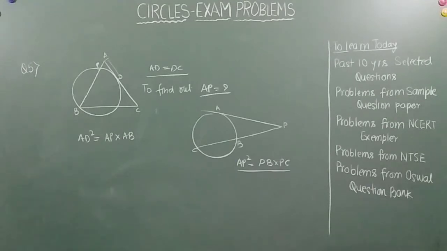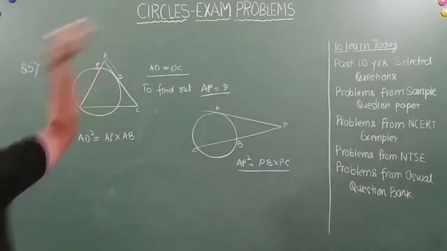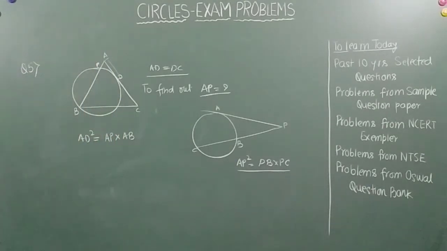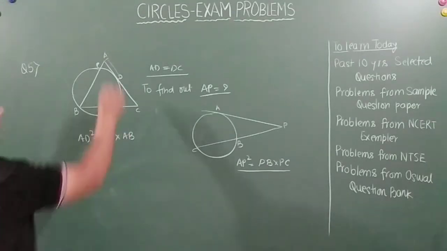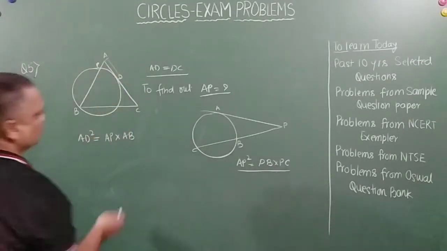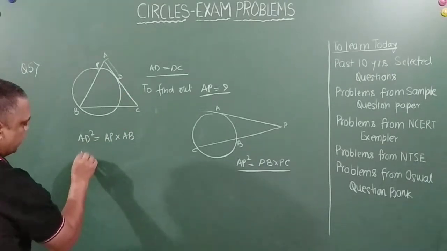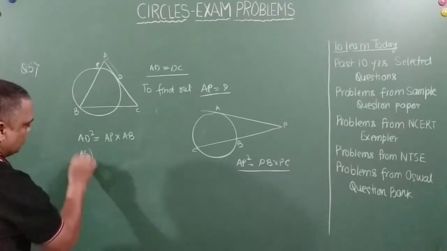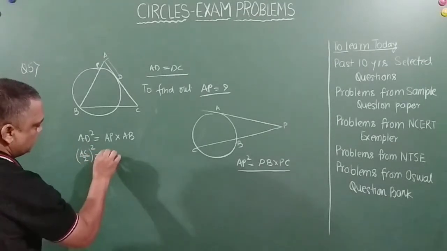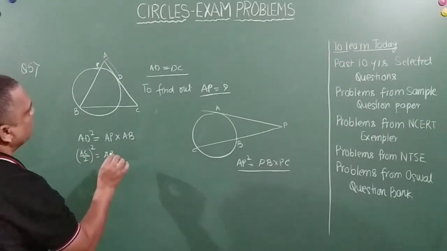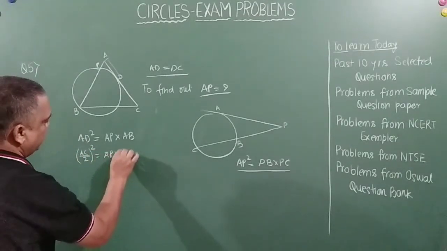AP has to be found out, right? And AD is equal to AC by 2, correct? So I can write AC by 2 whole square is equal to AP into AB.